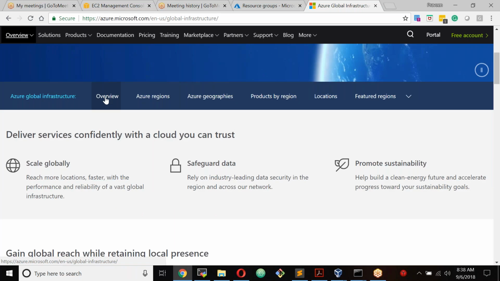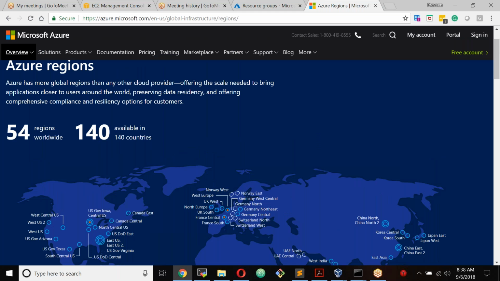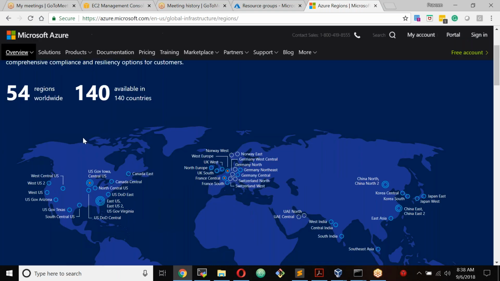As you can see here in the overview, number of regions, 54 regions across 140 countries. A region is nothing but a data center, a big, huge data center. It's not like a small room. It can be kilometers or miles away. So these are the data centers.